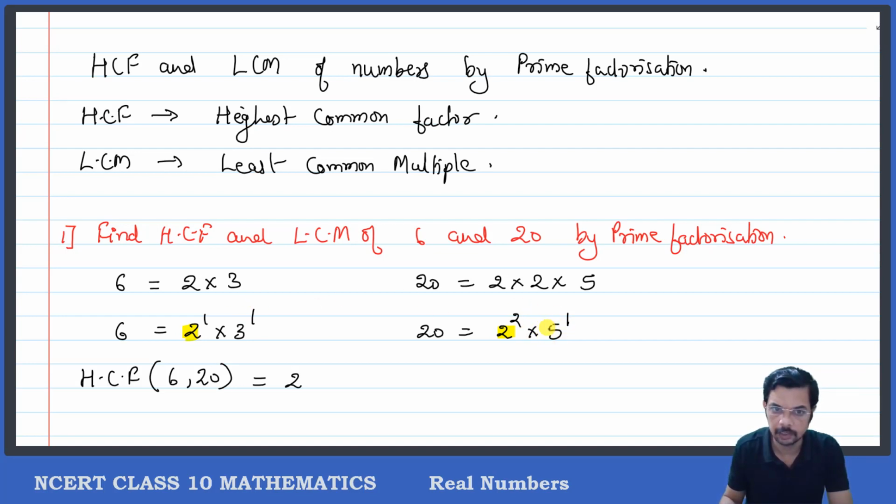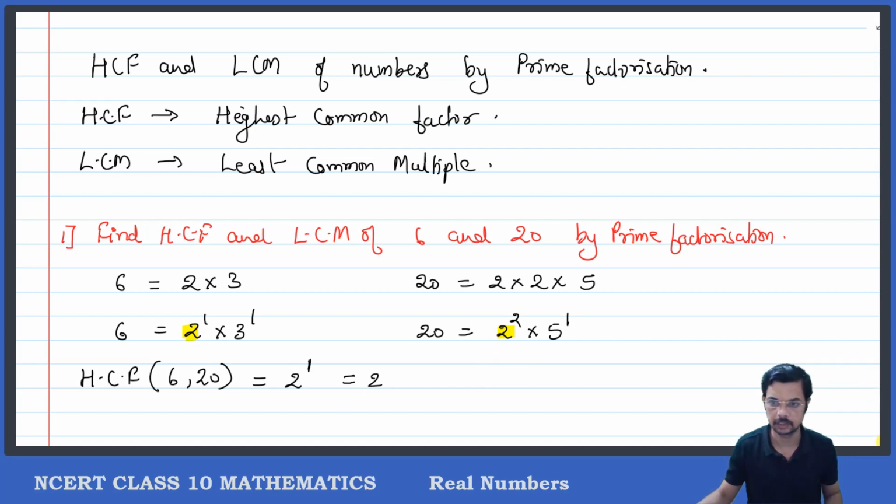Same way, 5 occurs in 20 but not in 6, so we will not use that 5 either. It should be a common prime number with the least power. So I will write 2 raised to 1. So HCF of 6 and 20 is equal to 2. It is the product of the smallest power of each common prime factor.